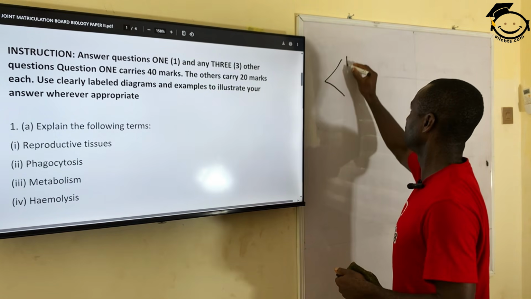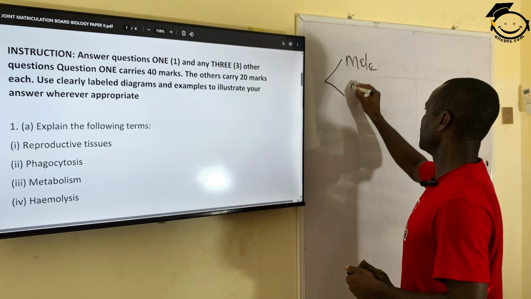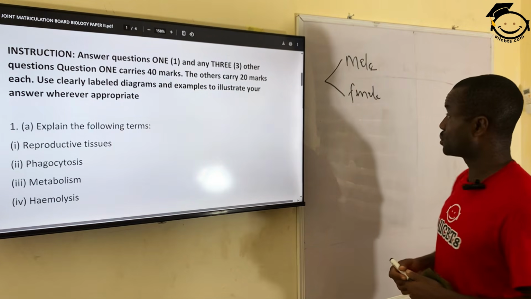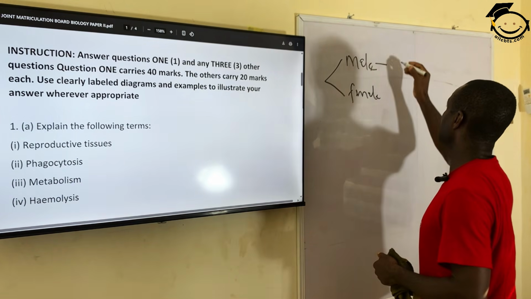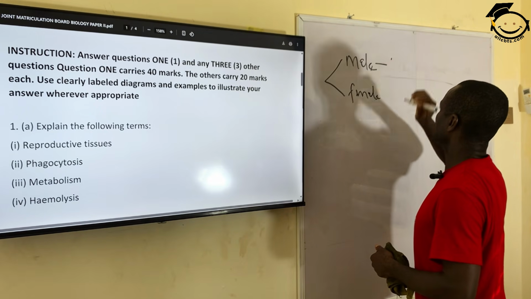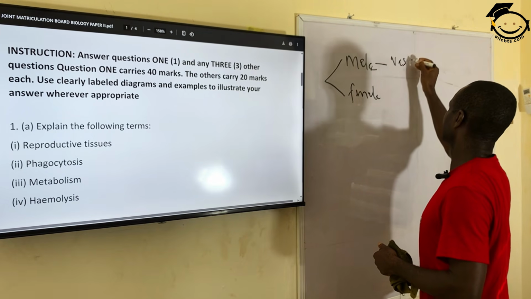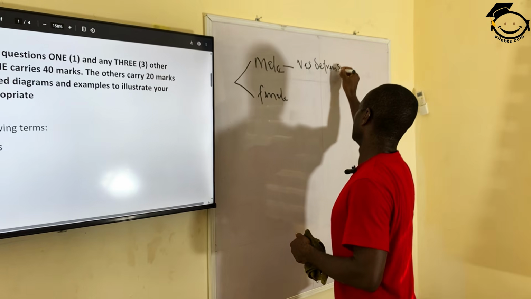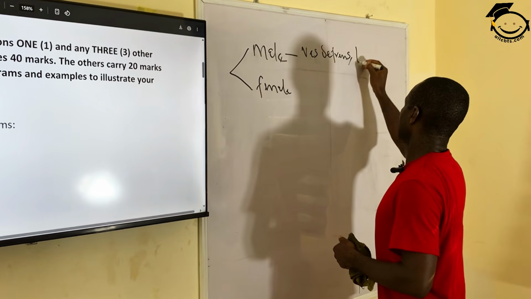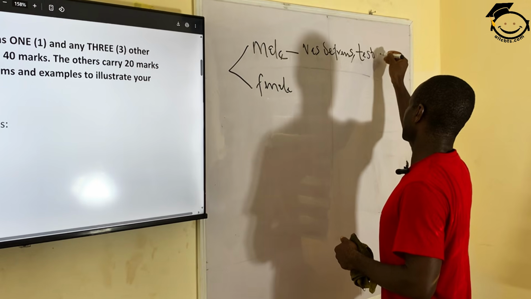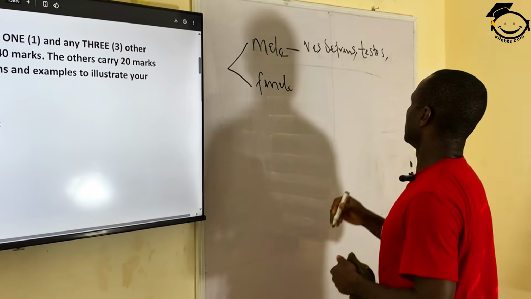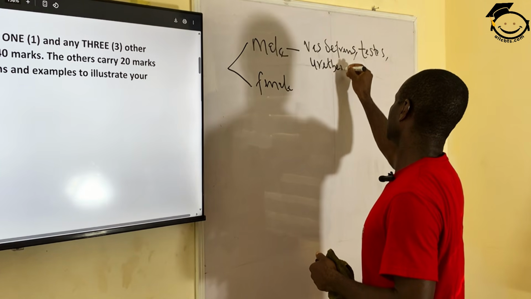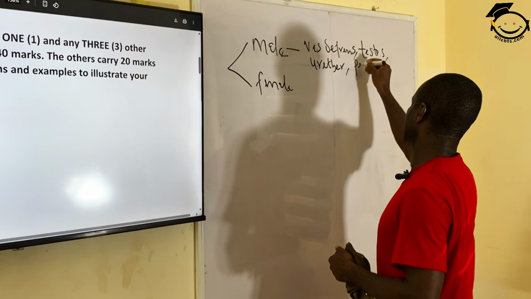We have the male and female reproductive tissues. The reproductive tissues in male are grouped under vas deferens. We have testis. We have ureter. We have penis.